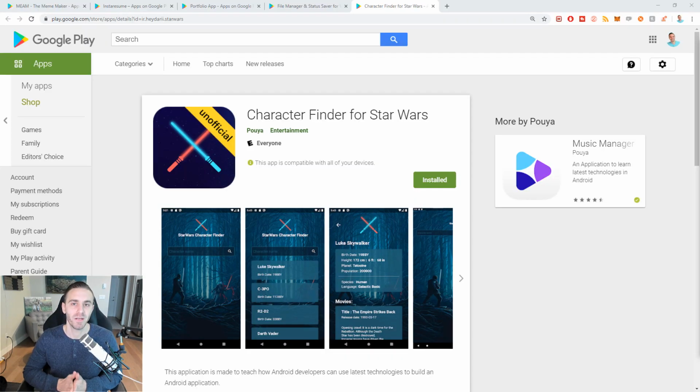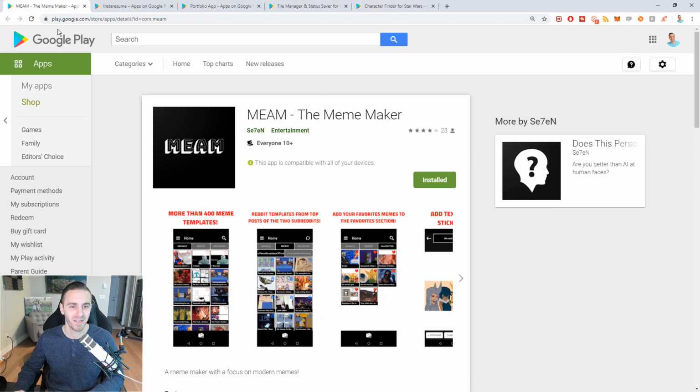So in summary, my favorite app overall was one that probably arguably functioned the worst. That was the meme maker. So if we go here, the meme maker, this was arguably the worst one in terms of user experience and bugs, or not bugs, but it was just weird. It was not intuitive, but overall it's my favorite because if you do figure out how to use it, it's awesome. It works really well.